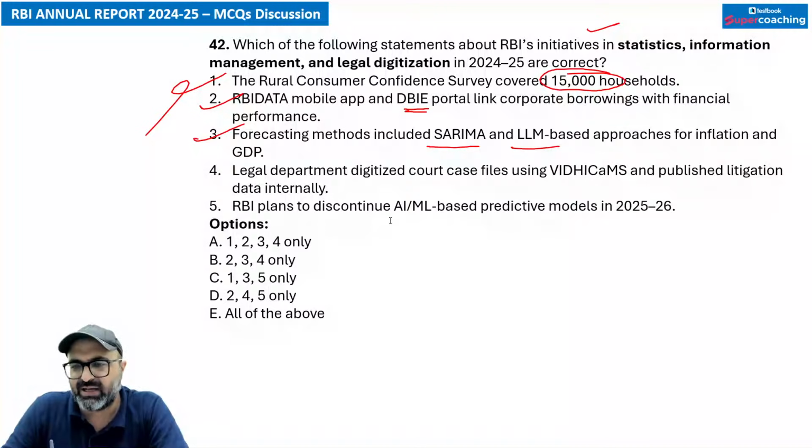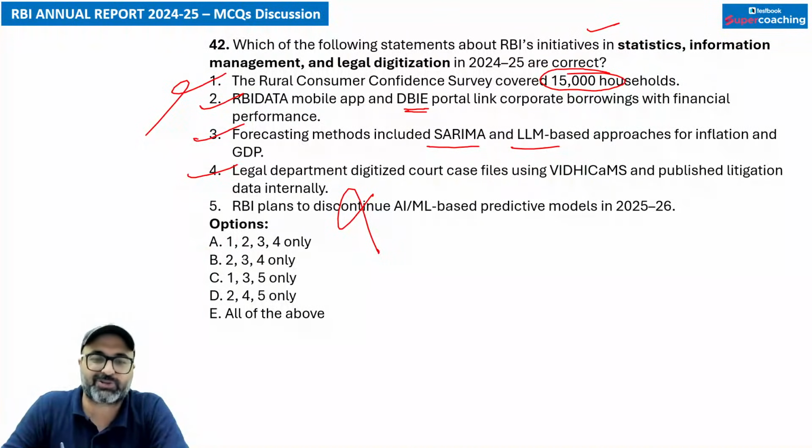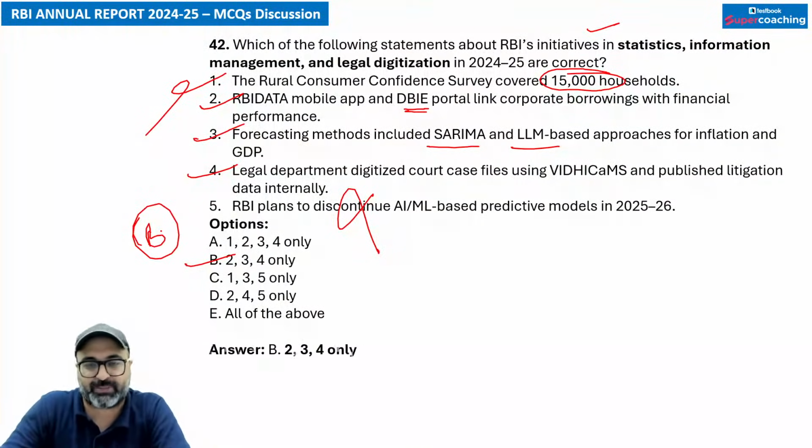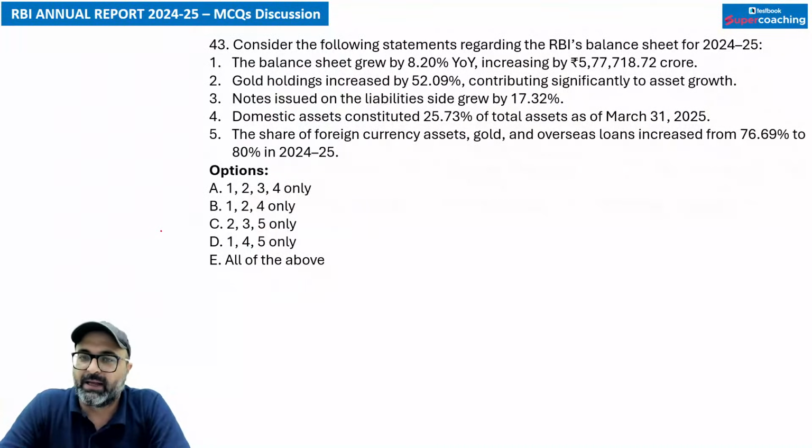That is correct. Legal department digitized court cases via Vidhi, CAMS and published litigation data internally. That is also correct. RBI plans to expand AI, not discontinue AI. So answer is going to be 2, 3, 4. B option is absolutely the correct answer. Consider the following statements regarding RBI's balance sheet. तो balance sheet पे एक question है, एक question P&L पे है, तो देखना जरा.